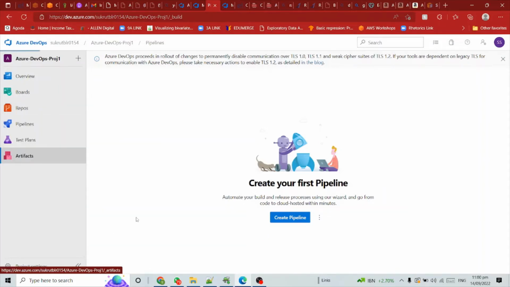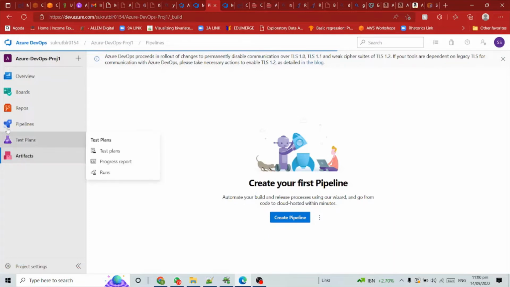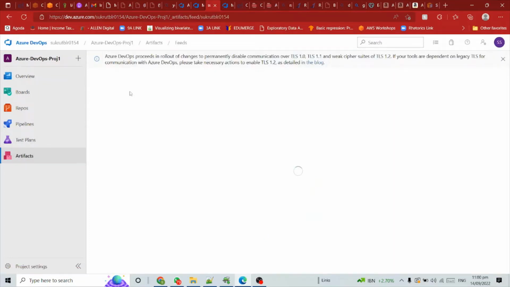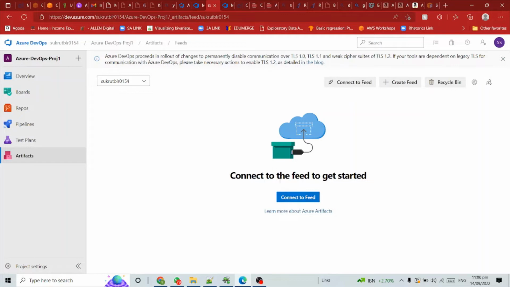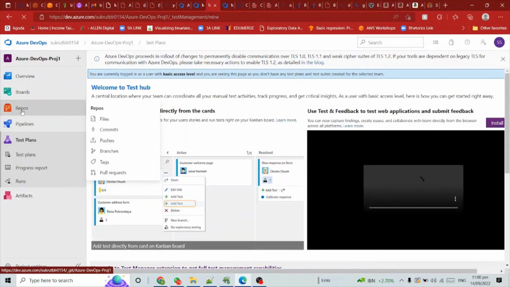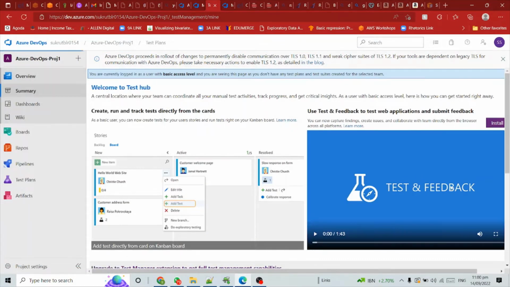And let's see the artifacts. Do we have any artifacts? Let's see if by default you get any artifacts in your project. So we don't have any artifacts, and we don't have anything right now. So always remember your project name. And this is the test plan, this is the properties, repos, boards, and overview.